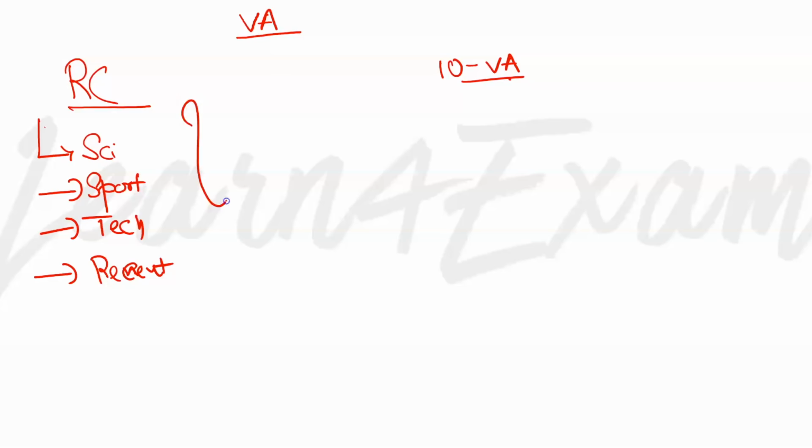All these kinds of RCs are easier to comprehend than the RCs based on literature, psychology and such. CAT loves to give RCs on literature, psychology, and sociology because these are not easily comprehensible.